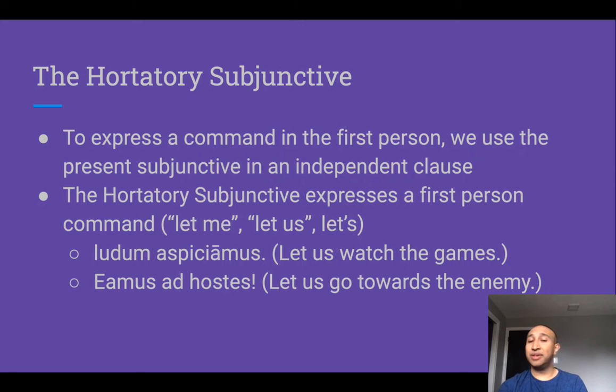We also have eamus ad hostes, our second example. Let us go towards the enemy. Here again, we have a present subjunctive of the verb eo, ire, to go, right? And again, we translate it as let us go towards the enemy.